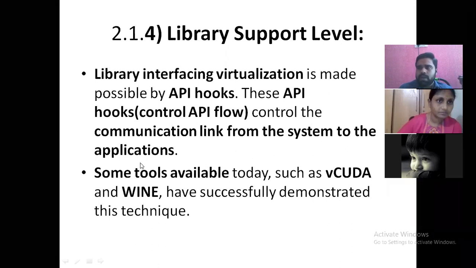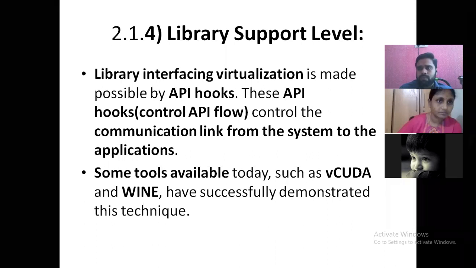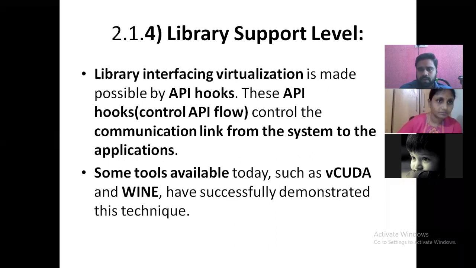There is a communication between the system and the application. In this way, they are able to control the API flow. If there is a connection between the system and the application, they are able to control that API flow. There are different tools available for this, like vCUDA and Wine, which are tools related to the library support level.